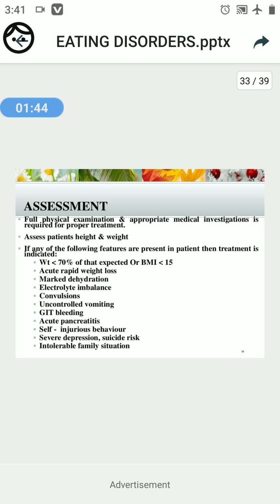GIT bleeding means gastrointestinal bleeding, and acute inflammation of the pancreas, that is acute pancreatitis, self-injurious behavior like putting a finger into the mouth to induce vomiting, and also severe depression and increased risk of suicide, intolerable family situation like quarreling among the family members, stress, anxiety, etc. So if all these conditions are present, then we can indicate treatment.